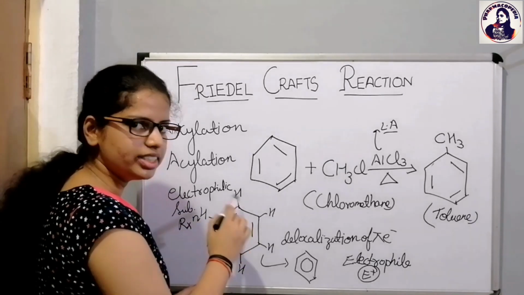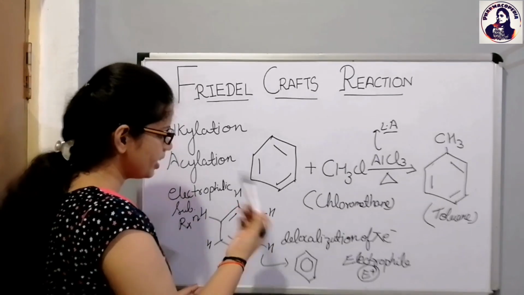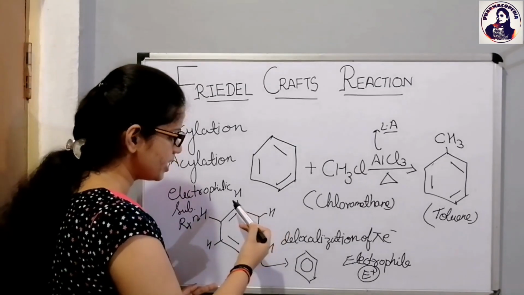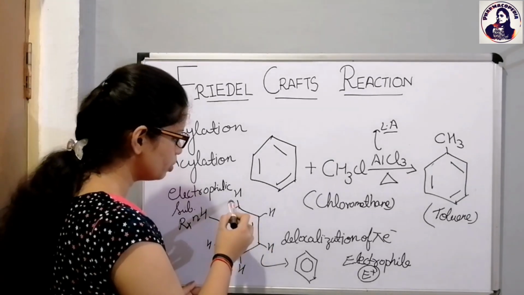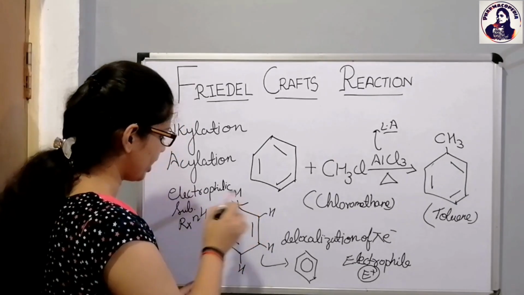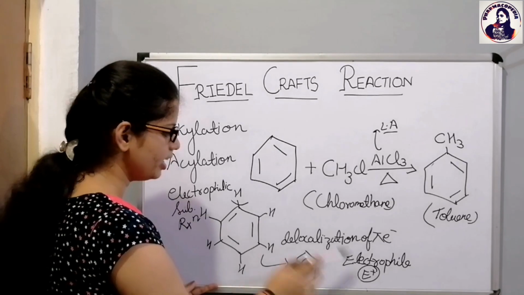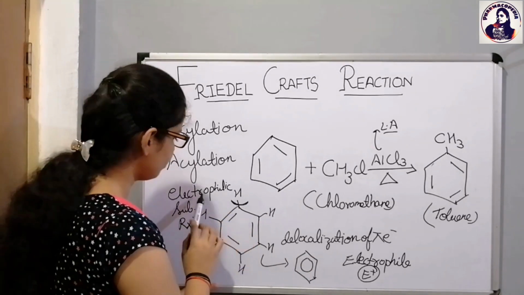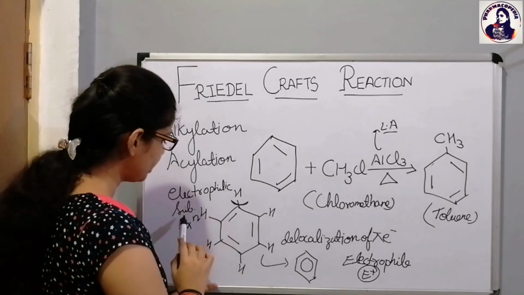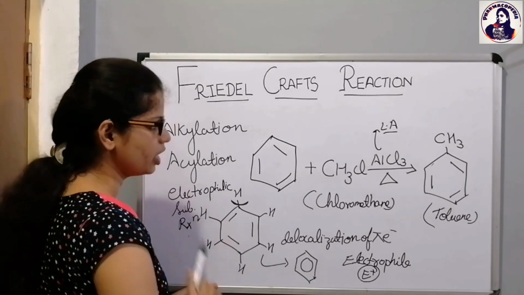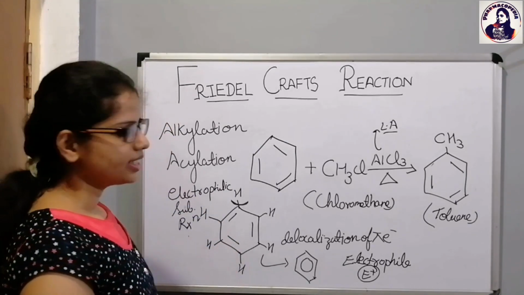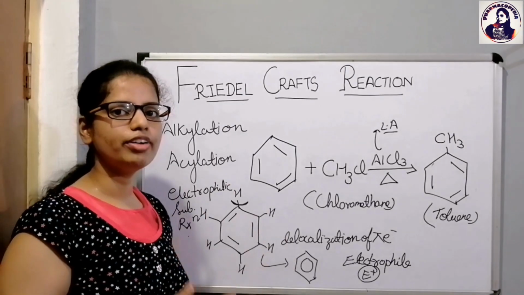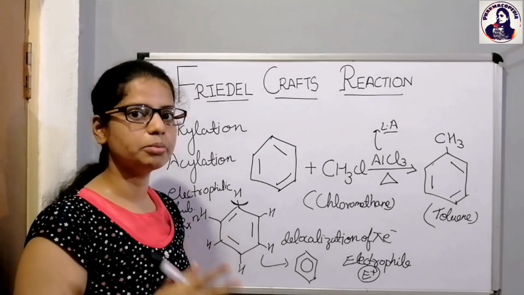Because carbon already 4 bond form कर चुका है. इस वजह से अगर electrophile को carbon से attach होना है, then it needs to remove the hydrogen. Okay, so the electrophile is substituting the hydrogen from the benzene ring. Therefore, it is termed as electrophilic substitution reaction. Okay. So benzene किस तरह का रिएक्शन शो करता है? इलेक्ट्रोफिलिक सब्स्टिट्यूशन रिएक्शन. प्लीज रिमेंबर दैट.